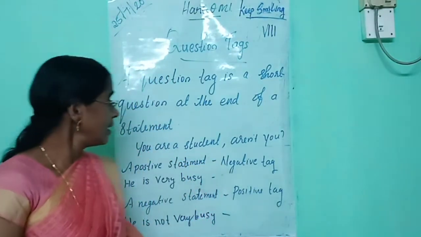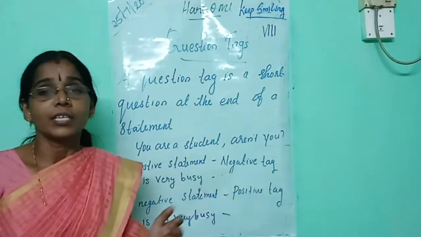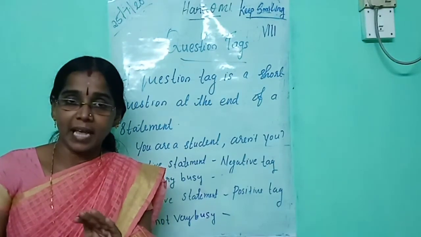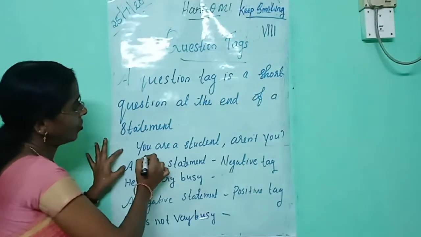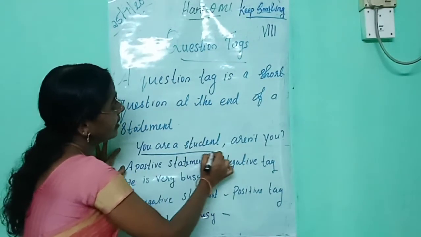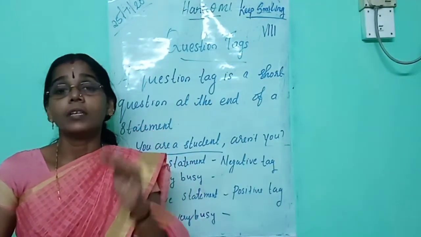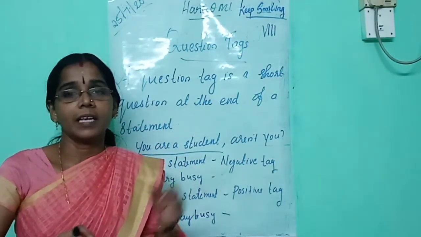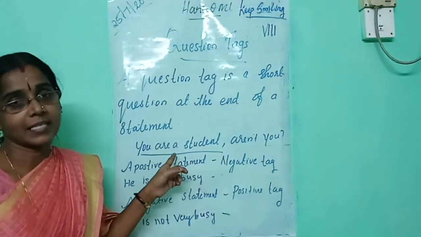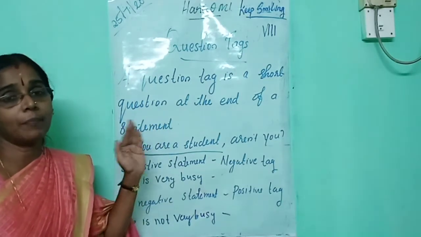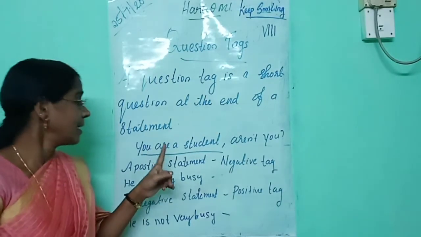For example, listen all of you. You are a student. That's a statement. How will you write the question tag for this sentence? At first you have to listen to the sentence. Then find the auxiliary verb. I have already given it in your notebook, so you should learn the auxiliary verbs by heart. At first you should find the auxiliary verb from the given sentence. Which is the auxiliary or helping verb in the given sentence? Are is the helping verb.